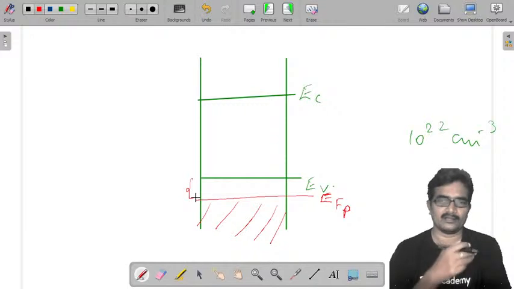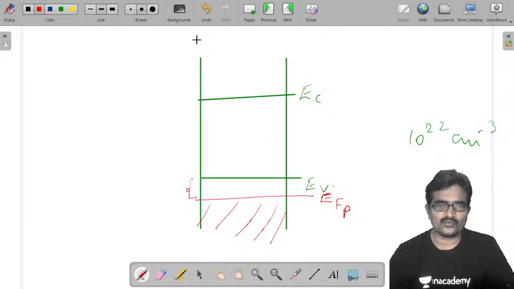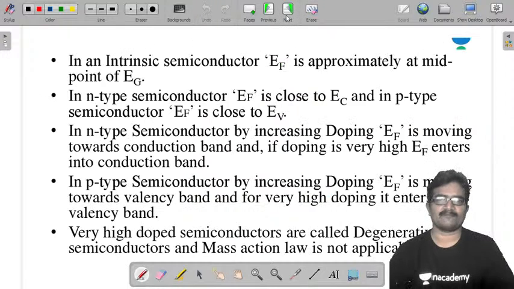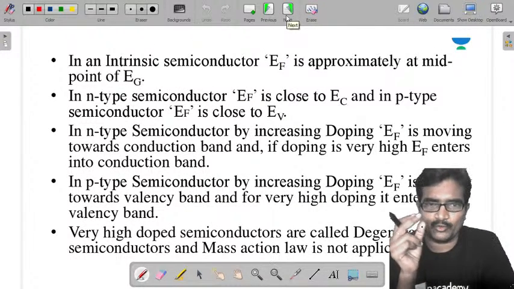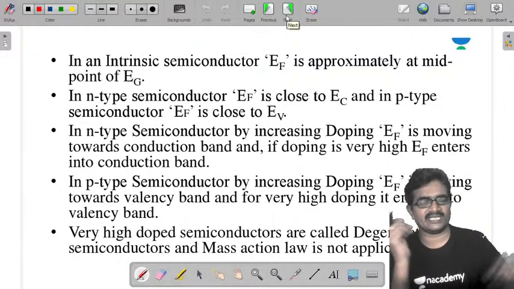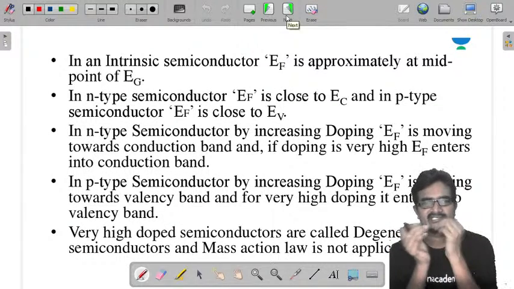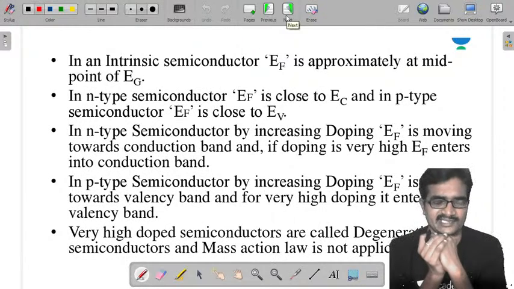Okay, sir. So far we have done everything from a qualitative point of view. That means by increasing the amount of doping, the majority carriers are increasing and the minority carriers are decreasing.